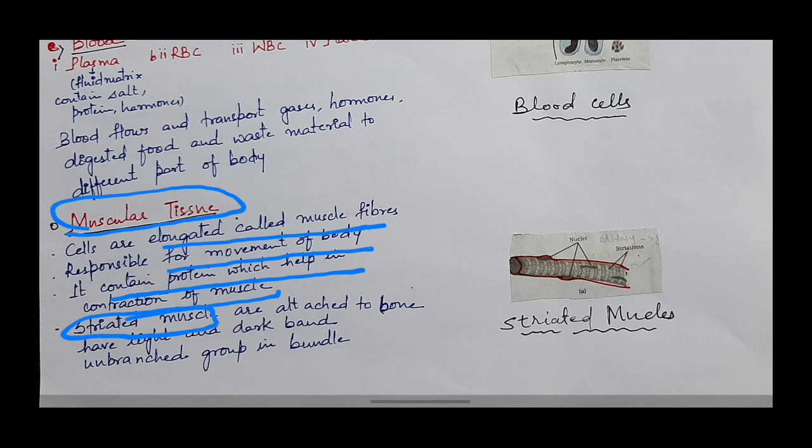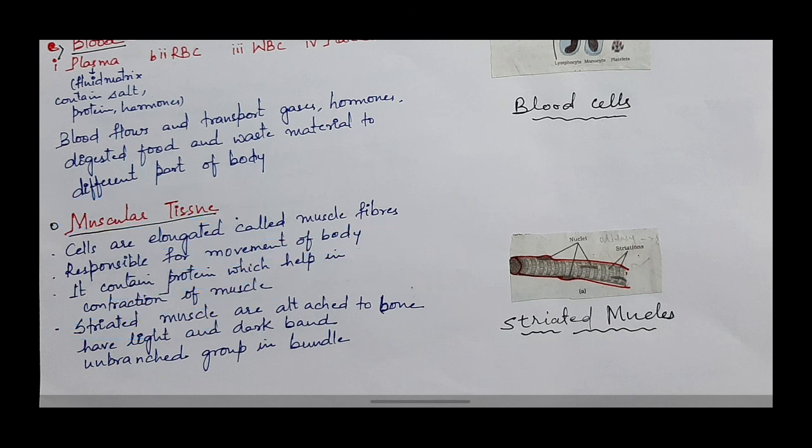Striated muscles are attached to bone, have light and dark bands. They are unbranched and grouped in bundles. This is the characteristic of striated muscles. They are attached to the bone. That's why they are also called skeletal muscle.